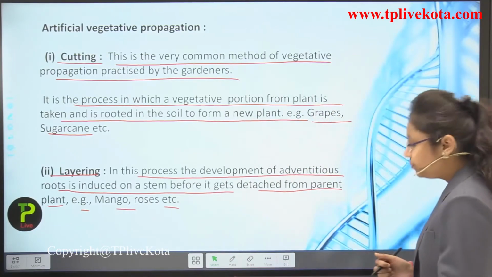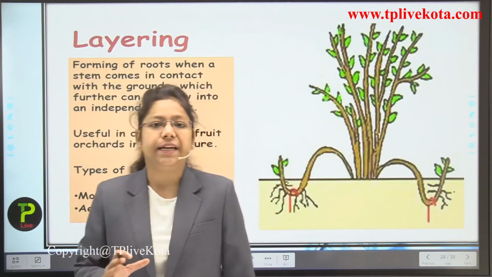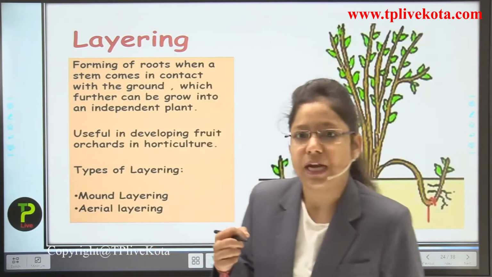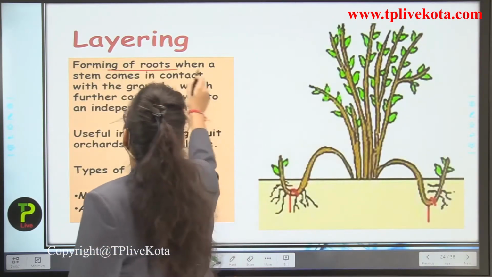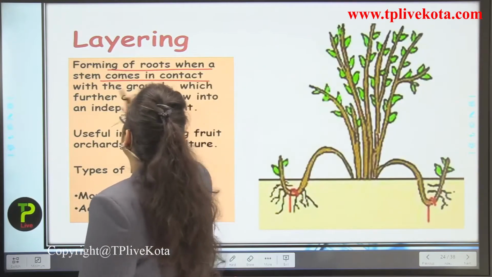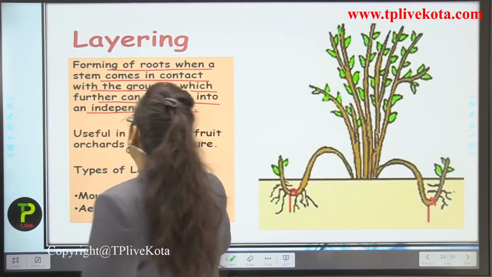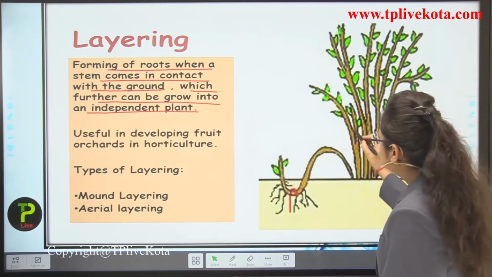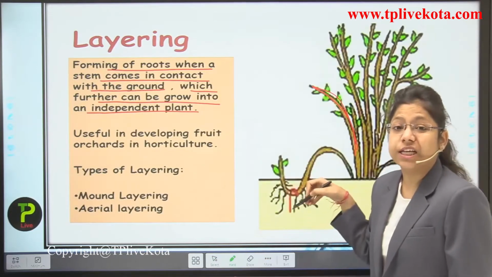Okay, students. Now here you can see the pictorial representation of layering. We will first read it and then understand it. Roots form when the stem comes in contact with the ground, which can further grow into an independent plant. You can see here that a stem part is bent downwards towards the soil.